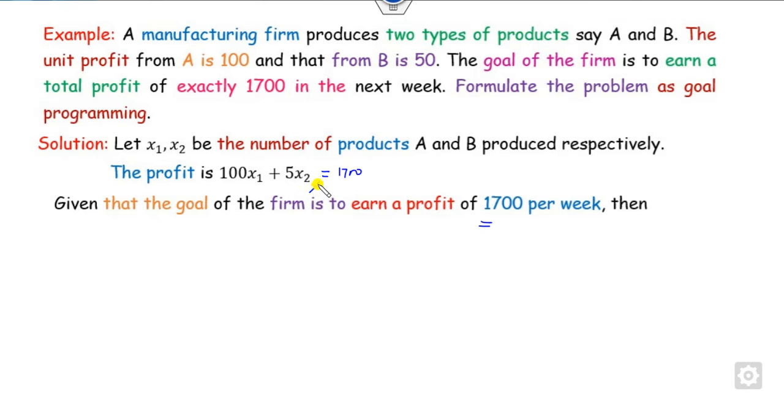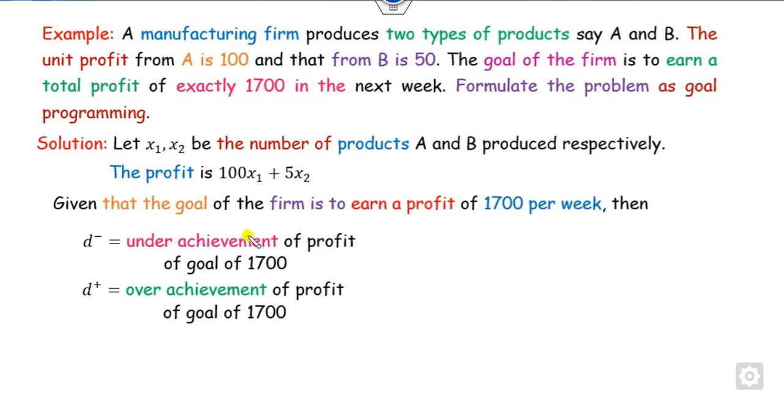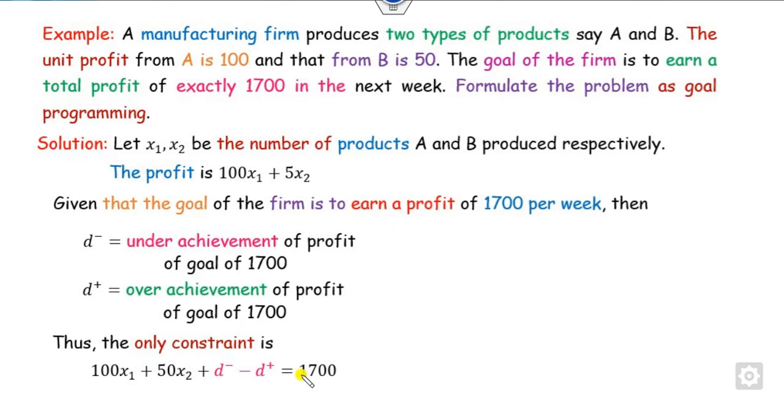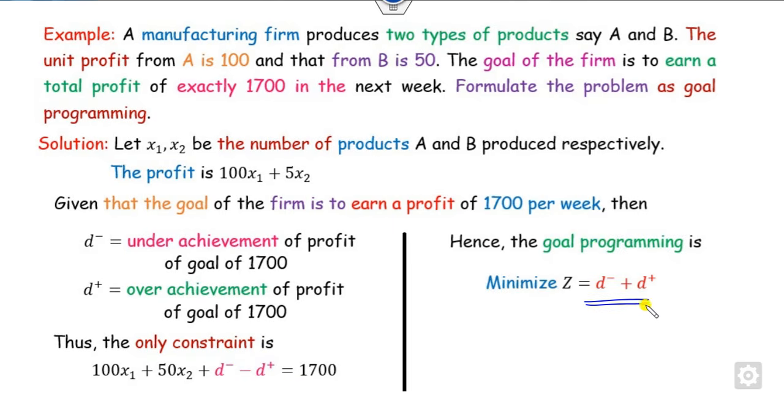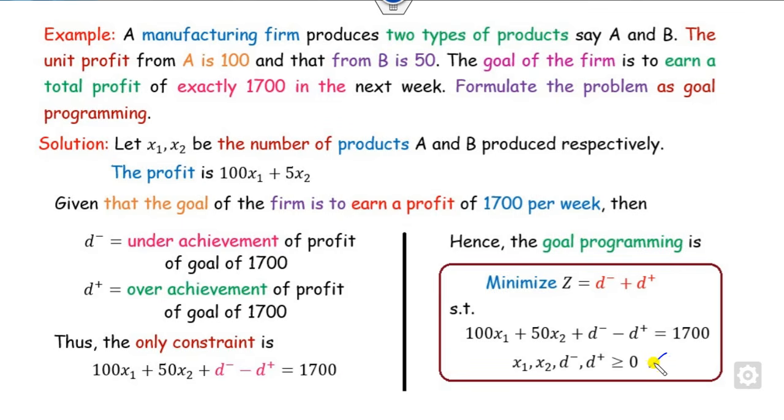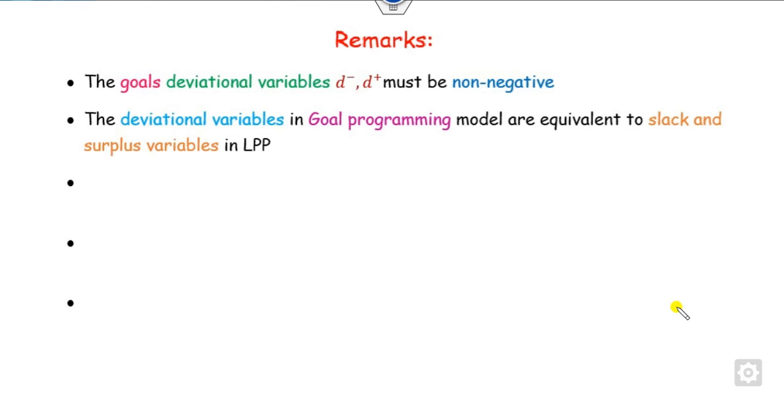So you need one positive and one negative deviation: underachievement and overachievement. Your target is to constrain them here. Since we need exactly 1700, we need to minimize this as well as this. So your target is to minimize here. What is the constraint? This is the only constraint here. So this is the required goal programming problem. This is the way you can construct the formulation of the goal programming problem under these equality constraints.